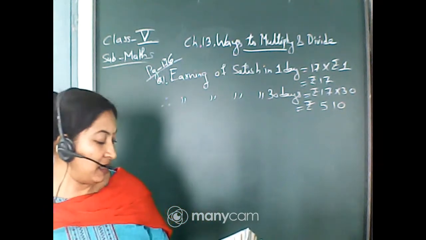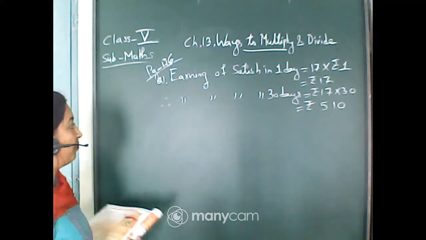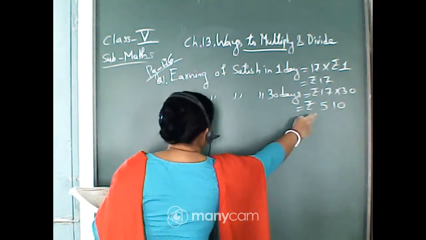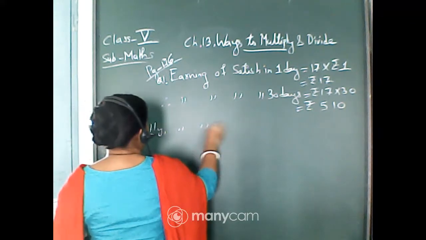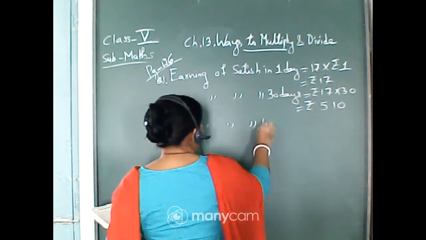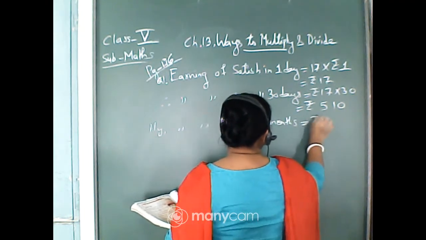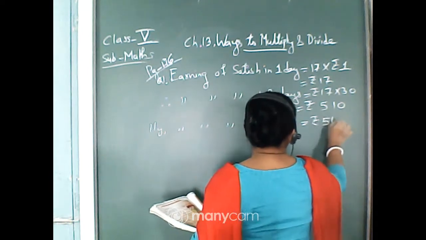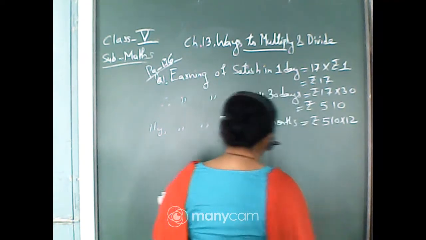Now how much will he earn in 1 year? Now you have to find out how much he will earn for 1 year. For 1 month it is 510. So for 1 year, similarly, earning of Satish for 1 year. 1 year means 12 months, isn't it? 1 year means 12 months. So this will be multiplied by 12. 510 multiplied by 12.